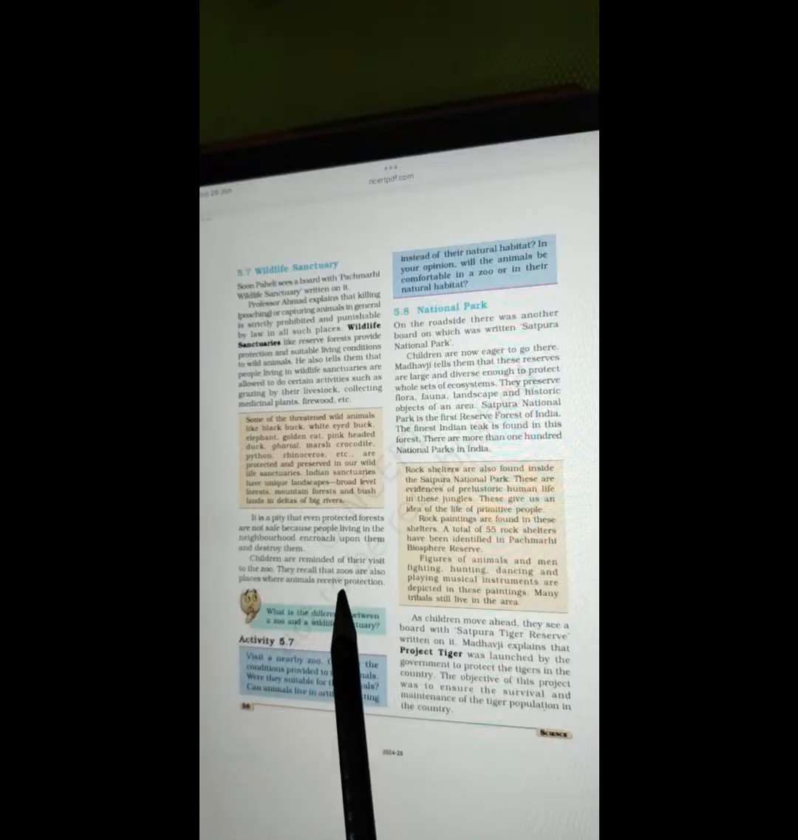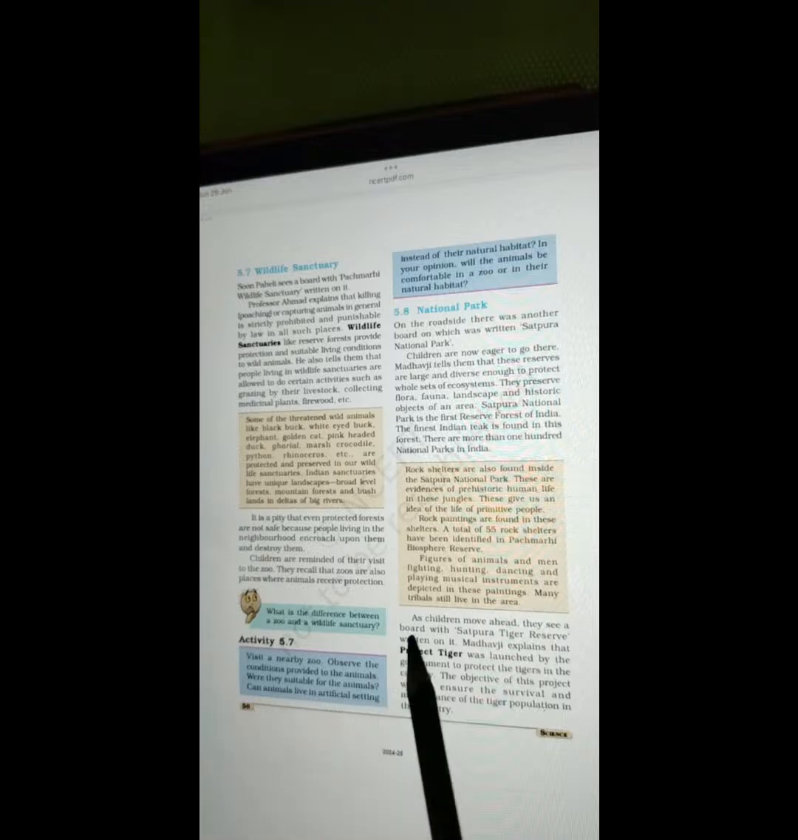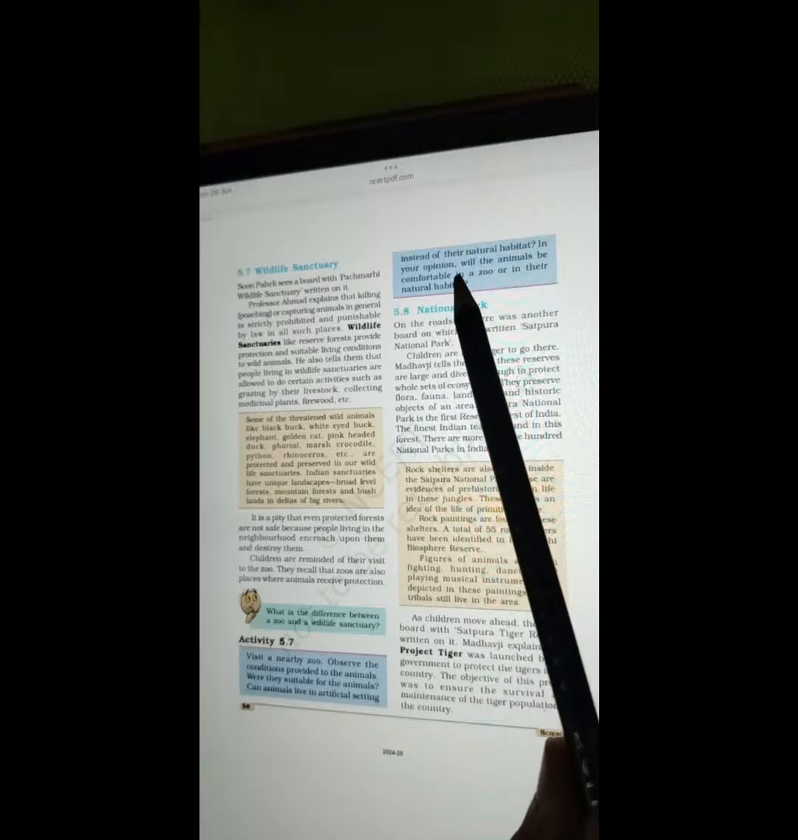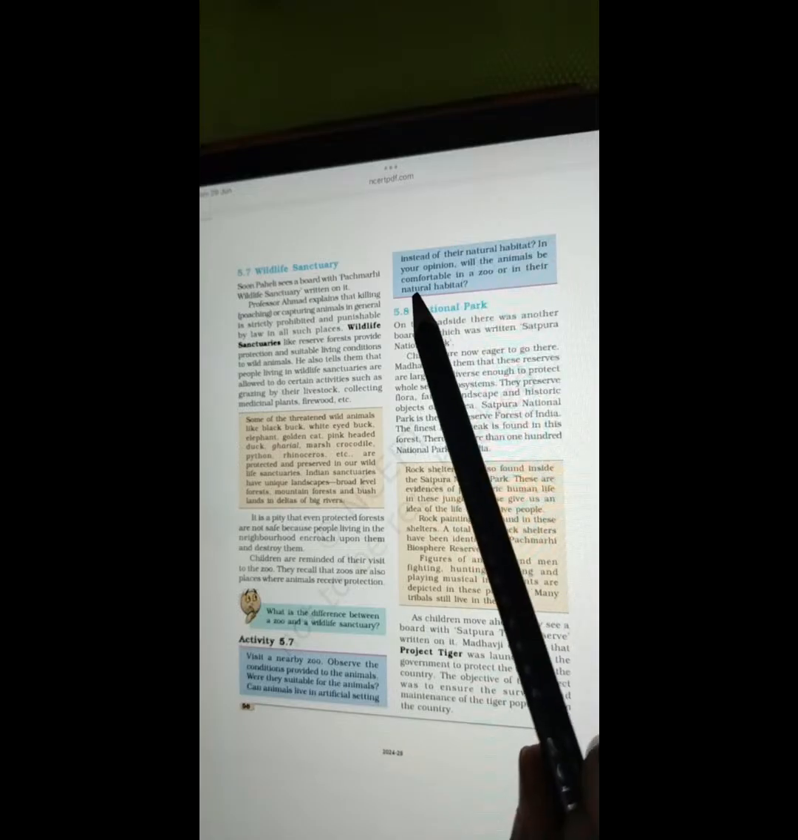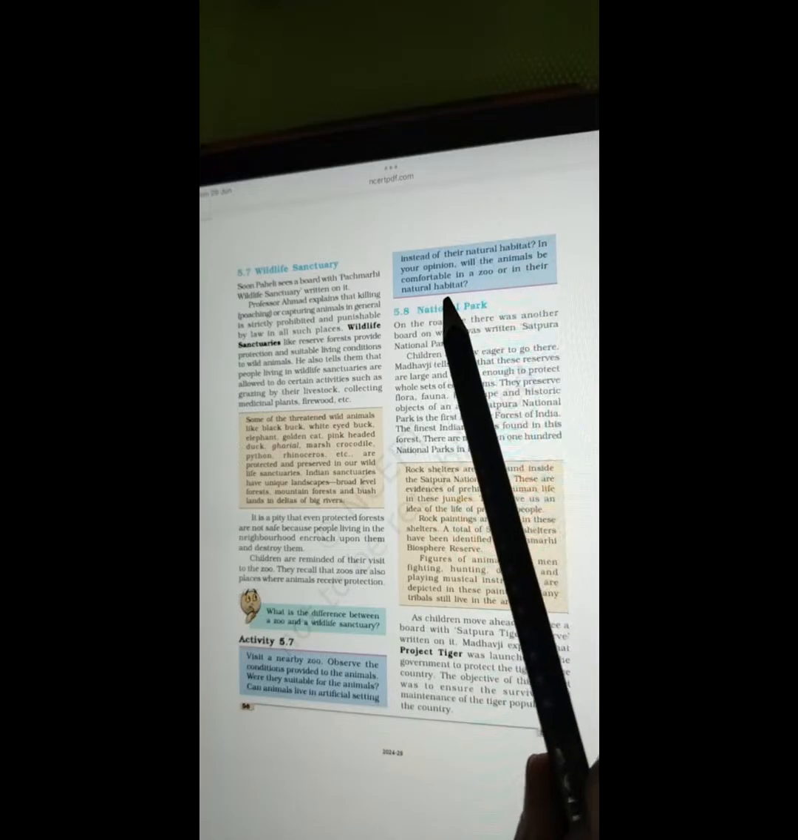They recall that zoos are also places where animals receive protection. What is the difference between a zoo and a wildlife sanctuary? Activity 5.7. Visit a nearby zoo. Observe the conditions provided to the animals. Were they suitable for the animals? Can animals live in an artificial setting instead of their natural habitat? In your opinion, will the animals be comfortable in a zoo or in their natural habitat?